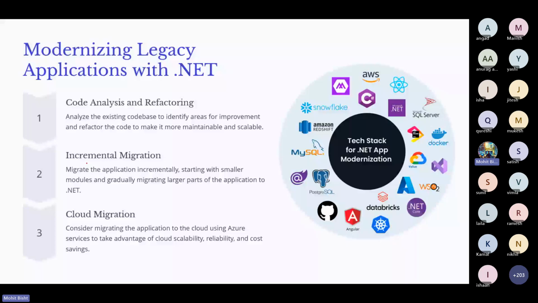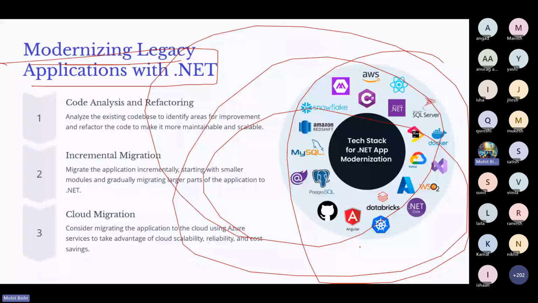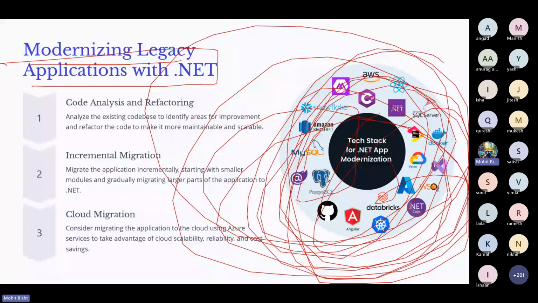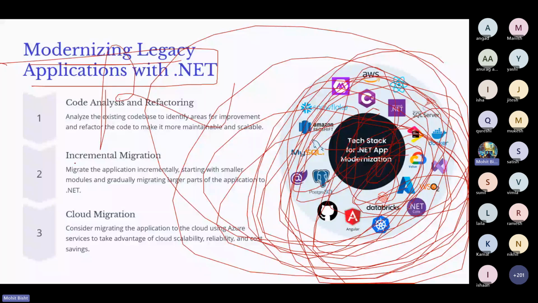Next we have modernizing legacy applications with .NET. This is a cool image which I found on the internet. It's a tech stack for .NET applications for modernization. We are already familiar with the MEAN, MERN, and React stacks, Java and all, but very few people know about the .NET tech stack.